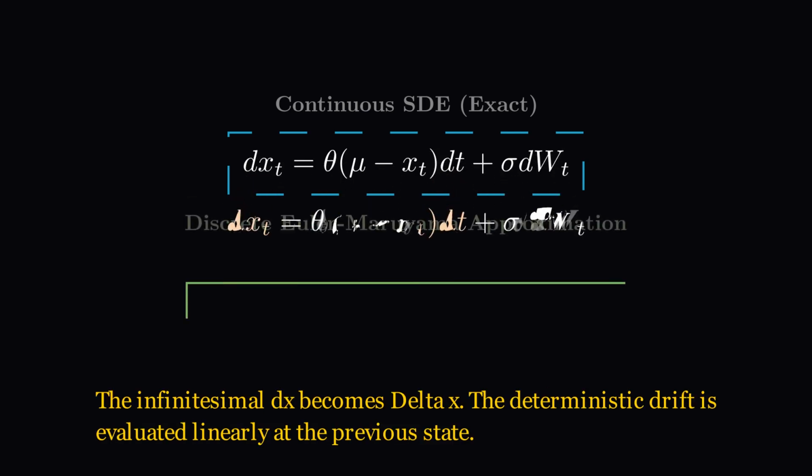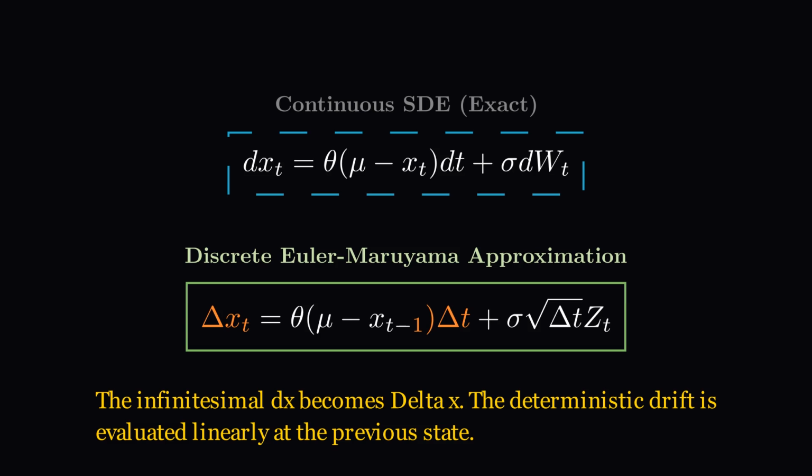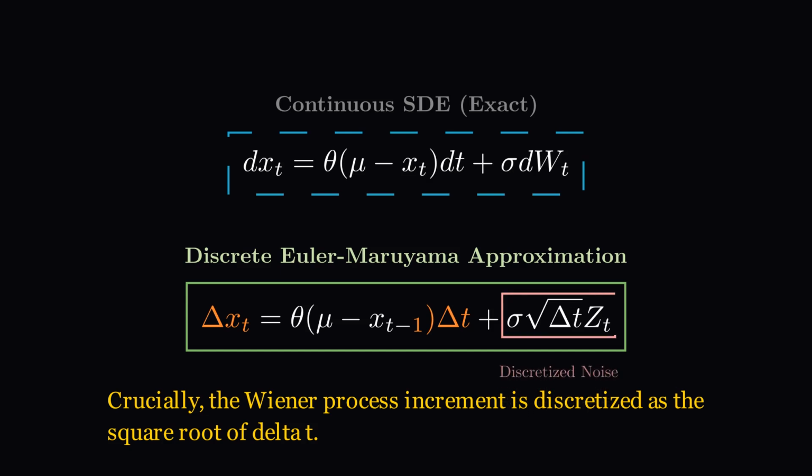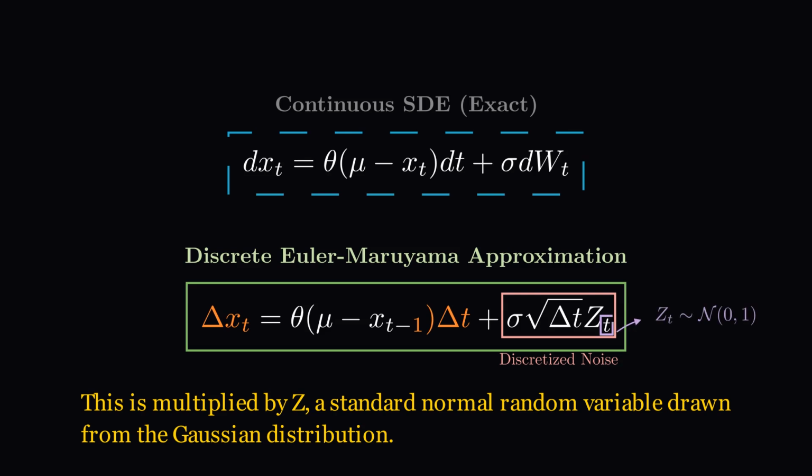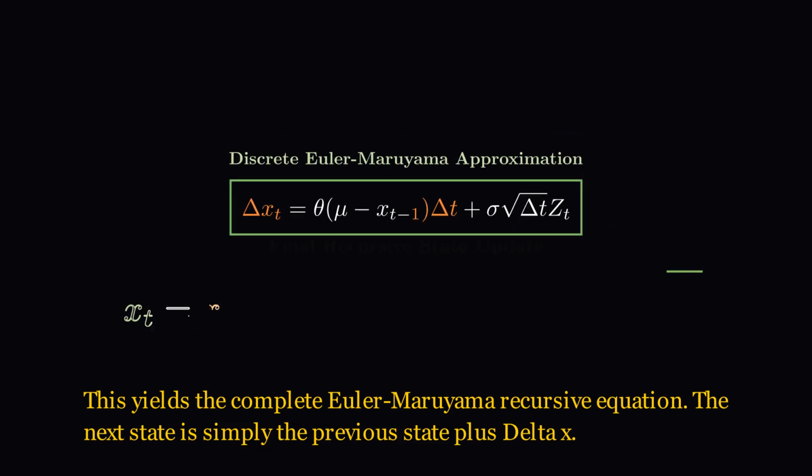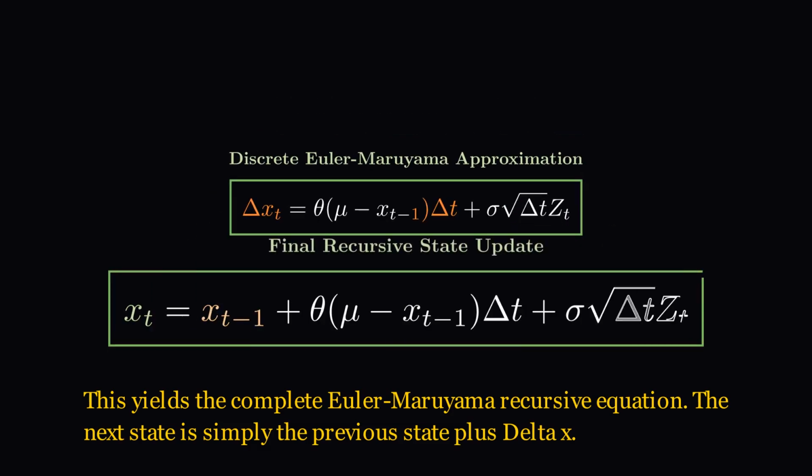The infinitesimal dx becomes delta x. The deterministic drift is evaluated linearly at the previous state. Crucially, the Wiener process increment is discretized as the square root of delta t. This is multiplied by z, a standard normal random variable drawn from the Gaussian distribution. This yields the complete Euler-Maruyama recursive equation. The next state is simply the previous state plus delta x.